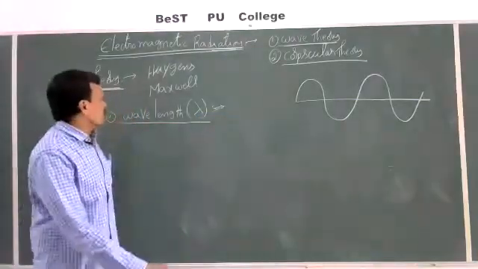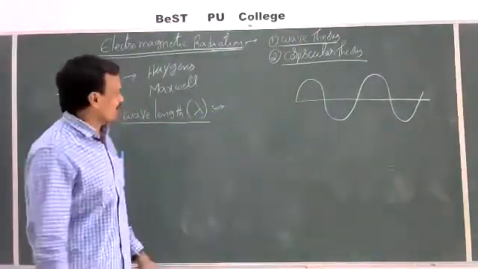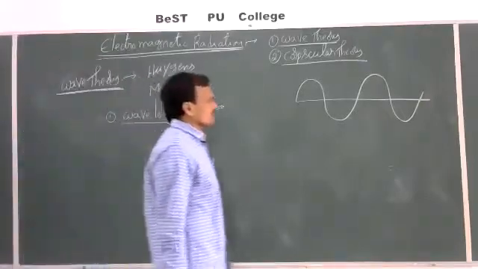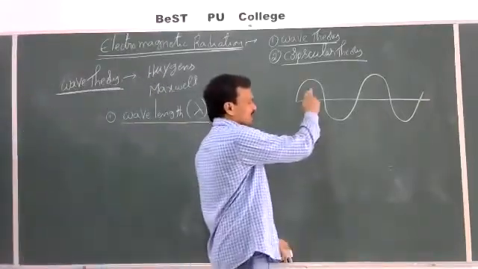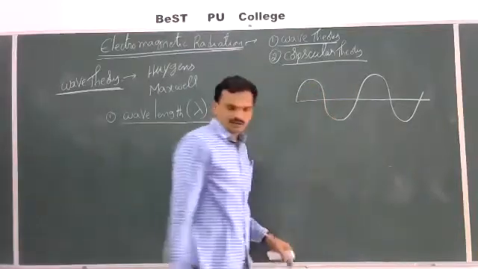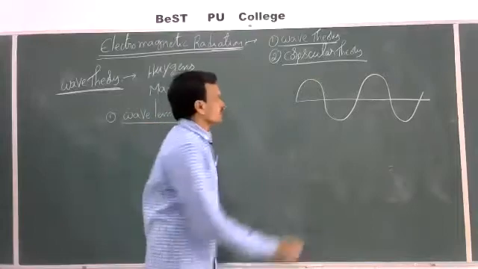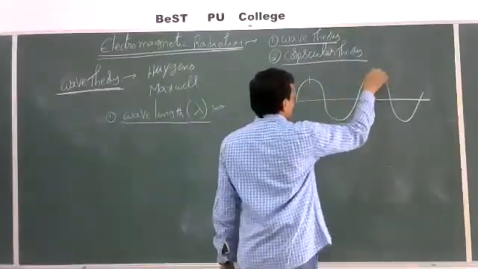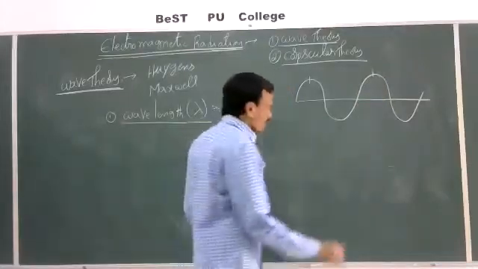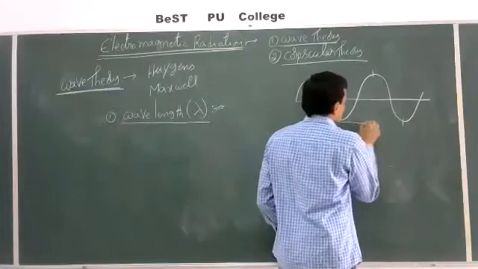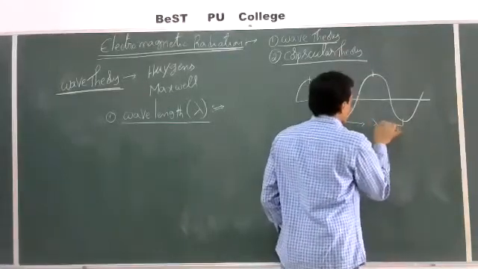And what is the wavelength? The length of a wave. See, a wave consists of two parts: one is a crest, another is a trough. This is called the crest and this is called the trough. Now, the distance between any two consecutive crests or the distance between two consecutive troughs is known as wavelength.